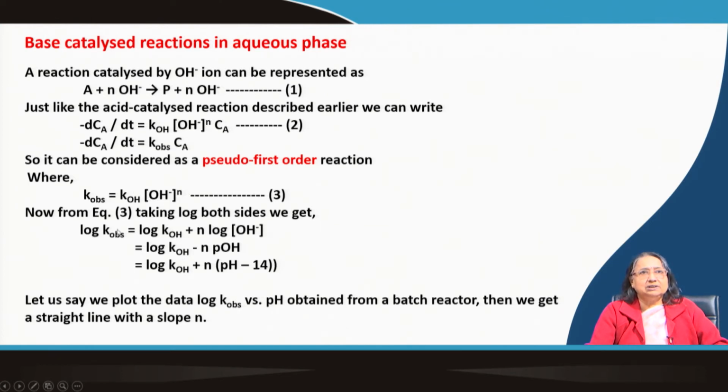So, taking log on both sides, we can get this equation, and we know that minus log of OH minus concentration is nothing but pOH. So, in terms of pH you can write this, because pOH is nothing but 14 minus pH. So, the sign is changing here. This way we can get the k value and the n value also.